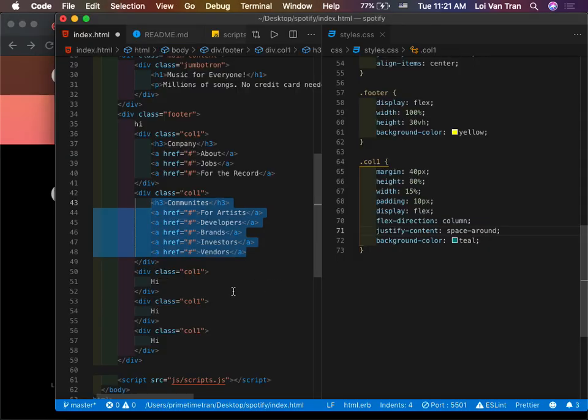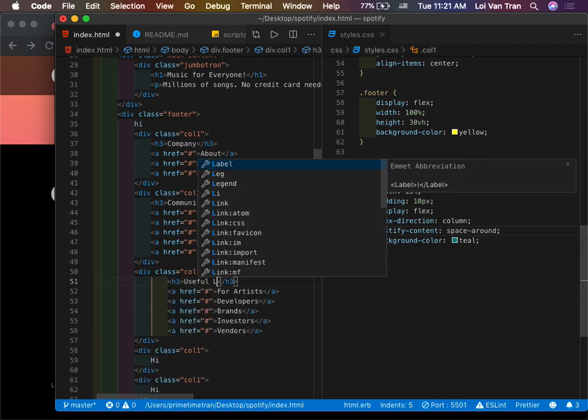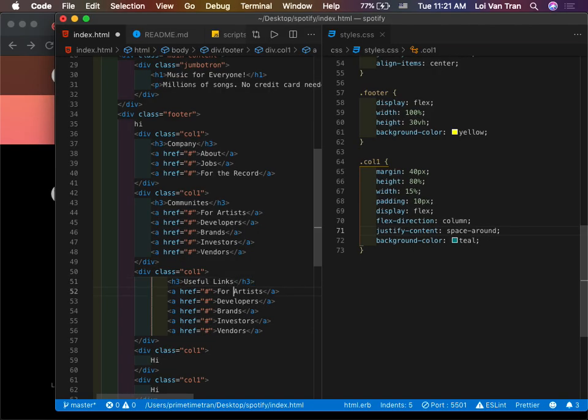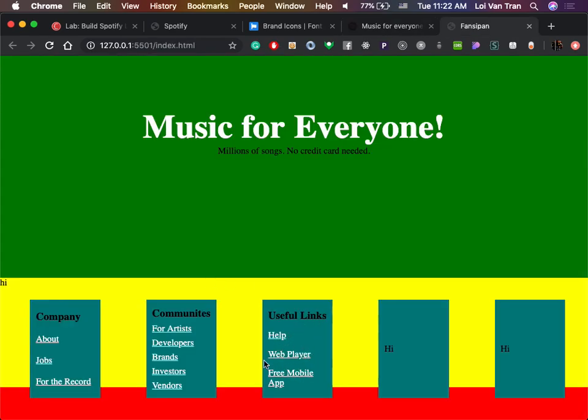Useful links. Okay, we'll do useful links. Say help, web player, free mobile app. Okay, so we jump back over here. We're starting to see the content that we want, right?